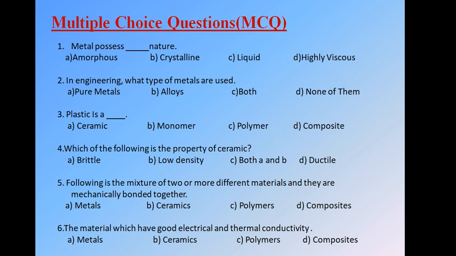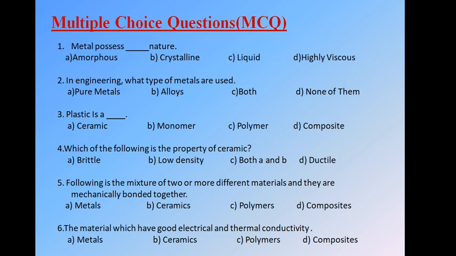Question number 2: in engineering, what type of metals are used? Options we have: A, pure metals, B, alloys, C, both, D, none of them. As we know, in engineering pure metals are also used, like aluminum and magnesium, and in most cases we use alloys, just like steel and cast iron, all these are alloys. So the answer will be C, both. We can use pure metals and we can use alloys. So the answer of question 2 is C.